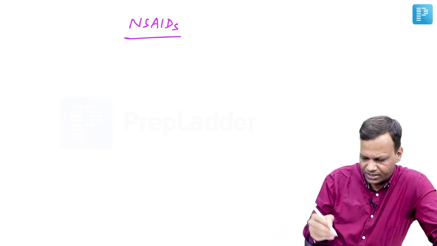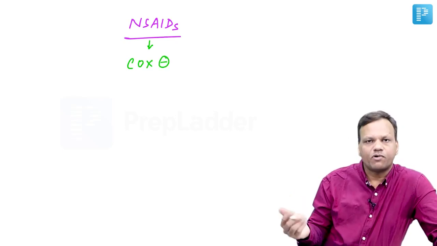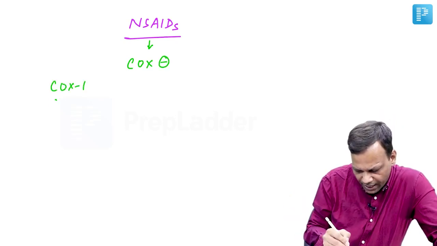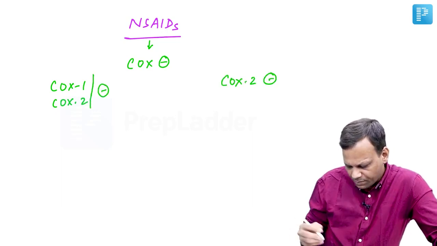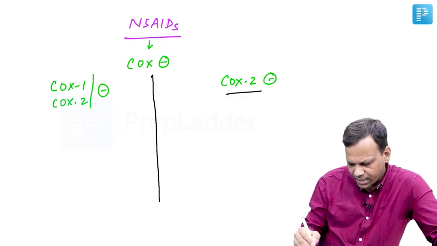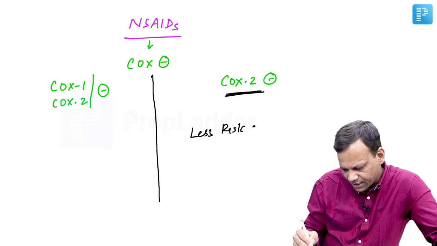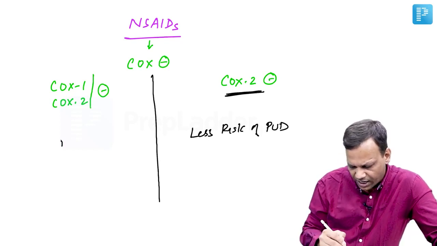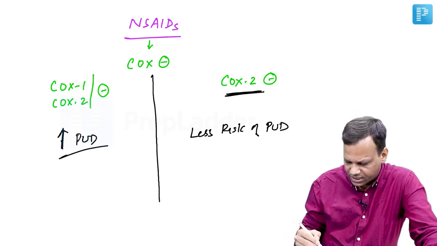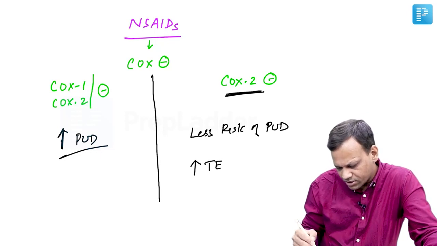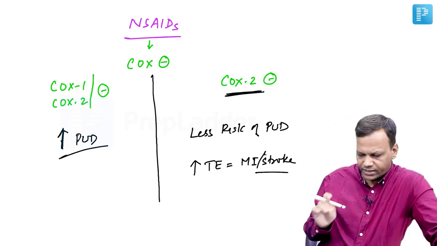So for non-steroidal anti-inflammatory drugs, the mechanism is they inhibit COX, and we have two types of COX inhibitors, one which inhibits both COX-1 and COX-2, non-selective COX inhibitors, and the second which primarily inhibits COX-2 only. The basic difference between the two groups is that a non-selective COX inhibitor carries less risk of causing peptic ulcer disease, whereas selective COX-2 inhibitors have high chances of causing it. But selective COX-2 inhibitors increase the risk of thromboembolism like myocardial infarction or stroke.